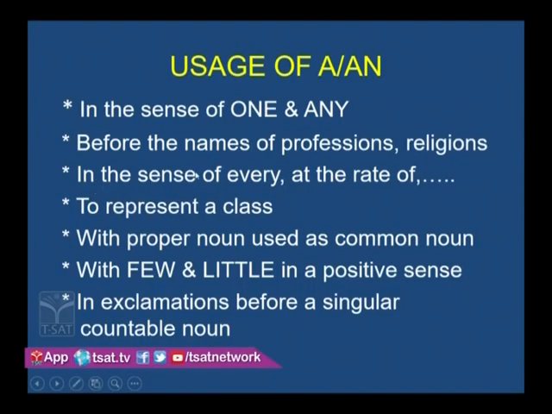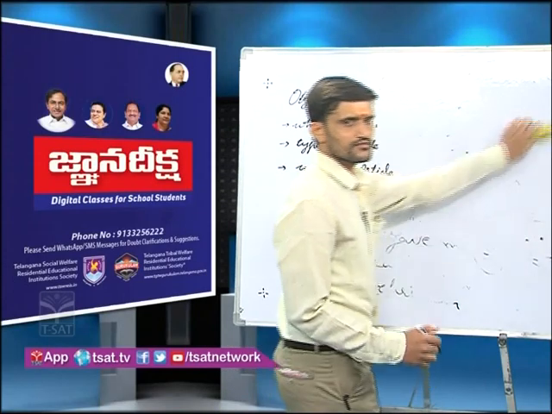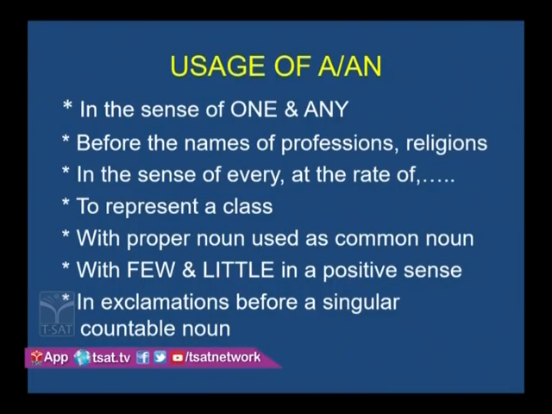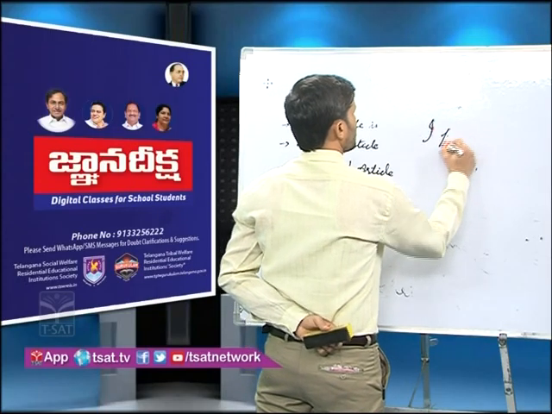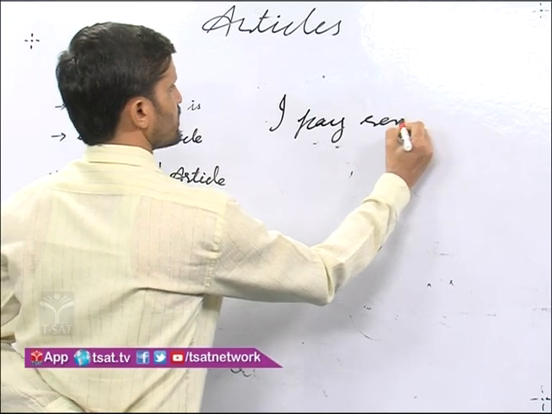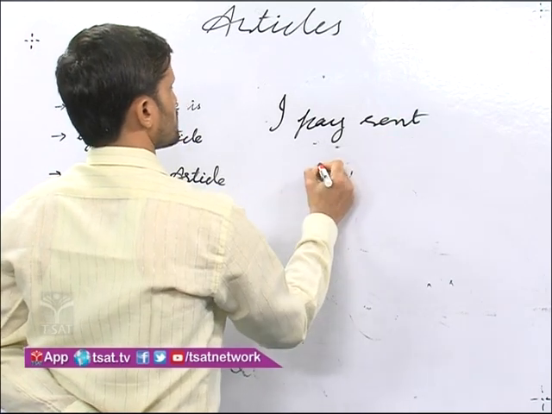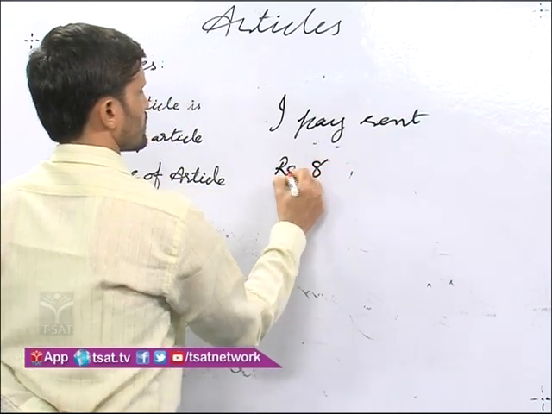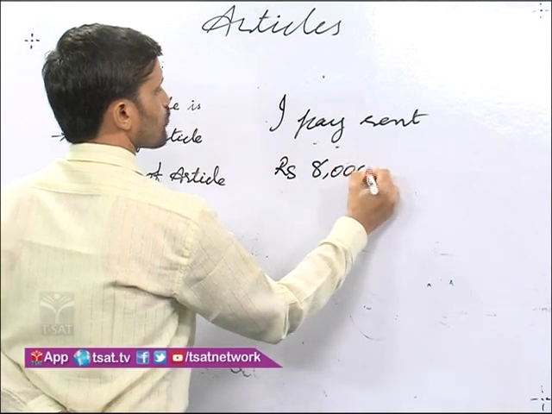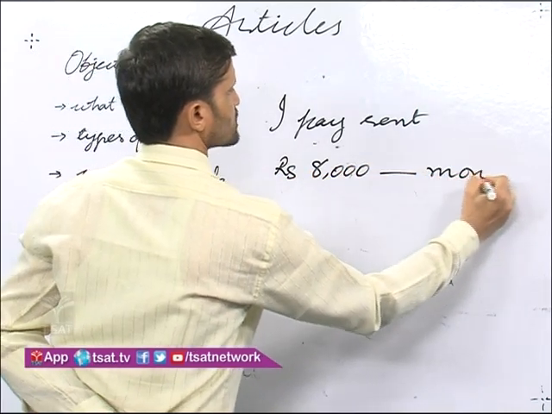In the sense of every, at the rate of, in the ratio of. What does it mean? Look at the board. I pay rent ₹5,000 a month.